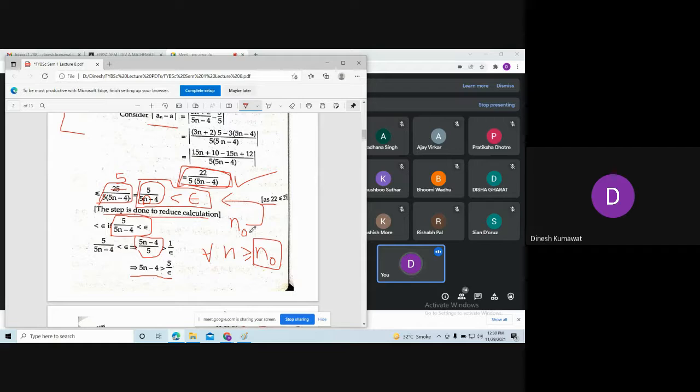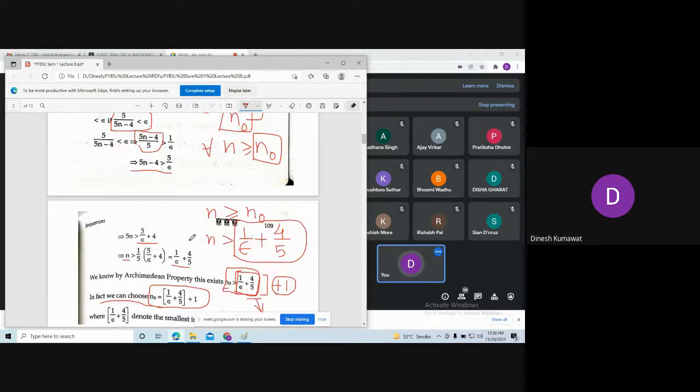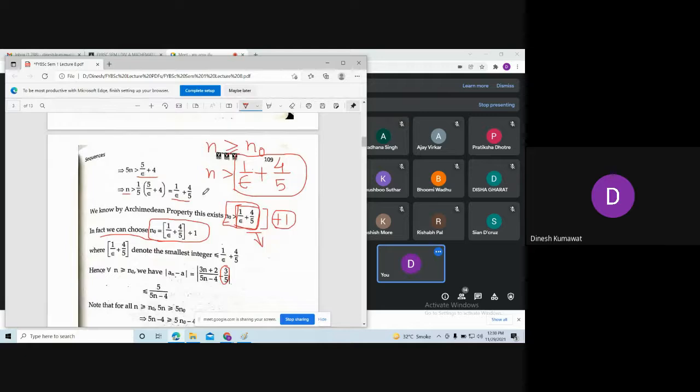But for finding the value of n naught, you just assume this number is less than epsilon, and after further simplification you get that you need to pick n naught which is bigger than this real number using the Archimedean property, and you add 1 and say this n naught is exactly equal to this natural number.